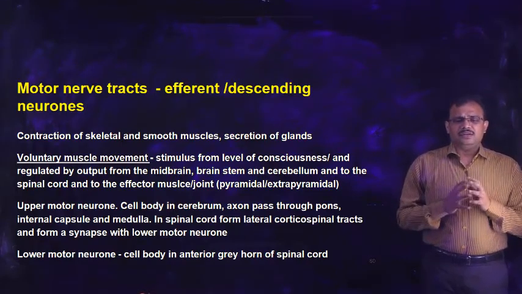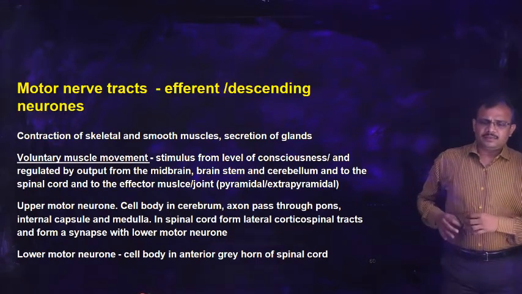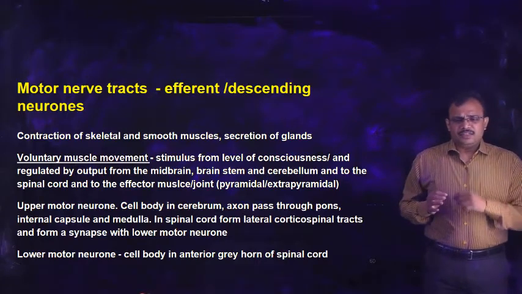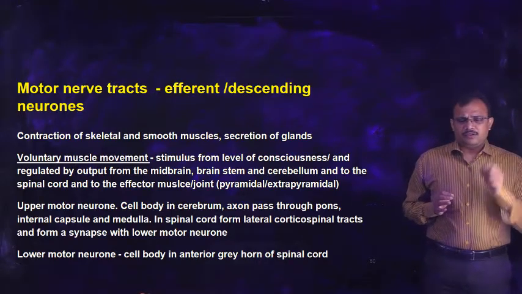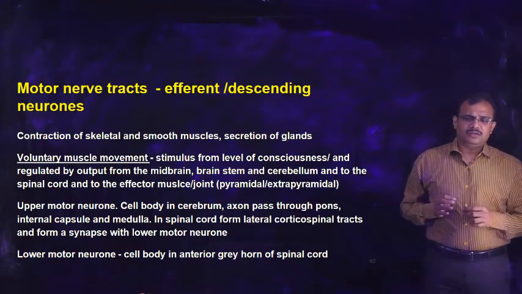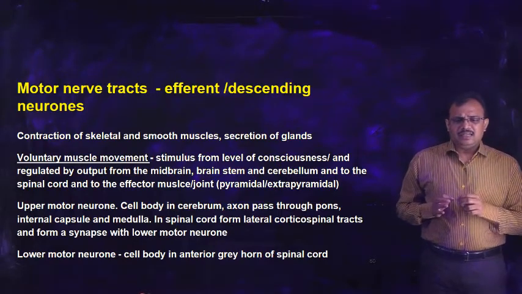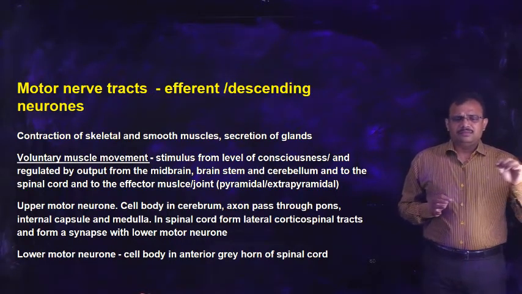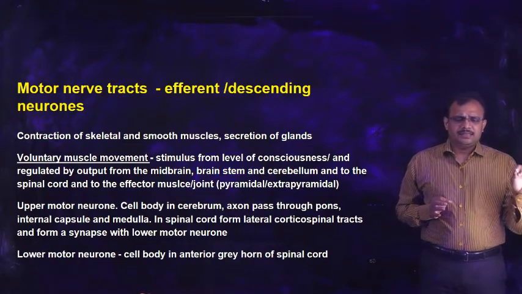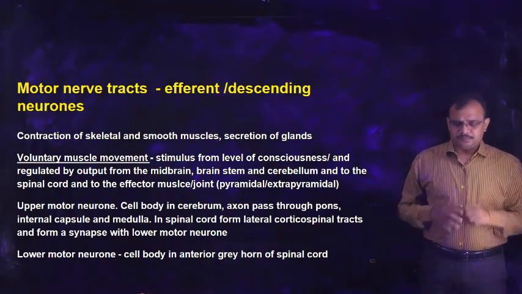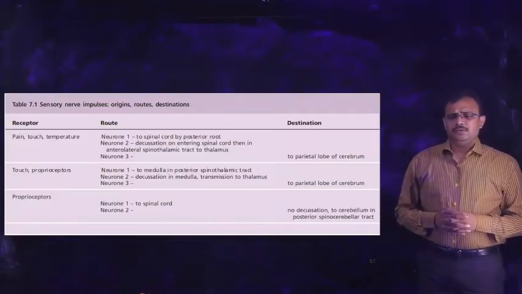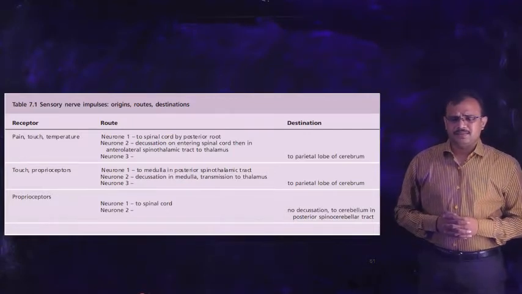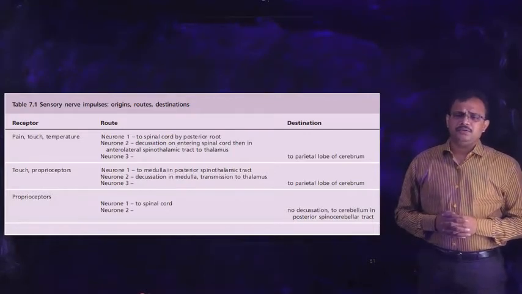they form the corticospinal tracts, and at that particular region of the spinal cord they end, and from that region another neuron will form. That neuron is the lower motor neuron, which has the cell body in the anterior part of the gray matter of the spinal cord, and the axon once again comes out and is supplied to that particular skeletal muscle. In the motor pathway, we have seen that there are two neurons involved in conveying motor impulses, the upper motor neuron and the lower motor neuron.